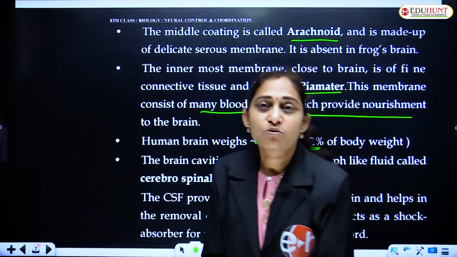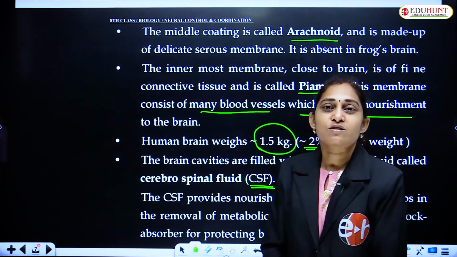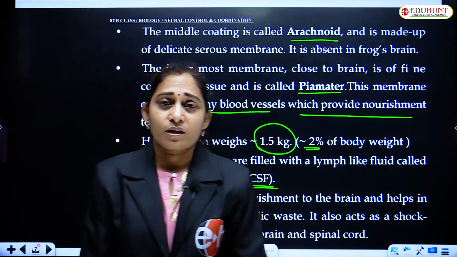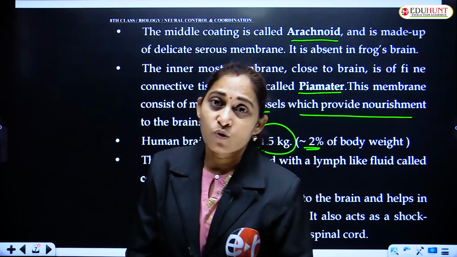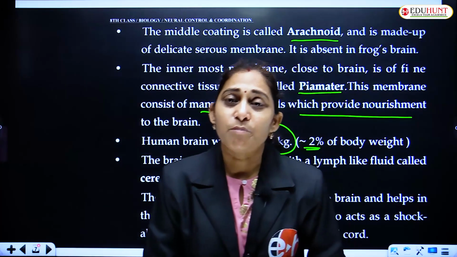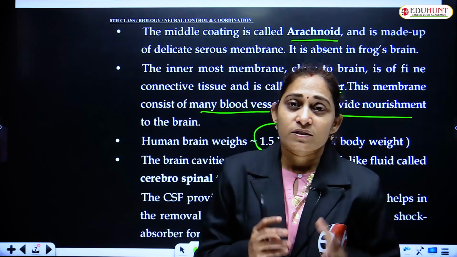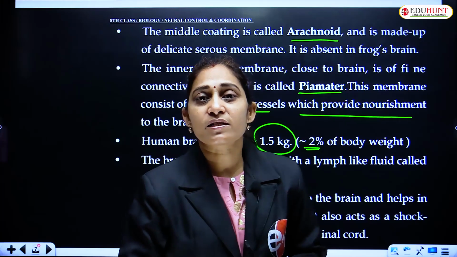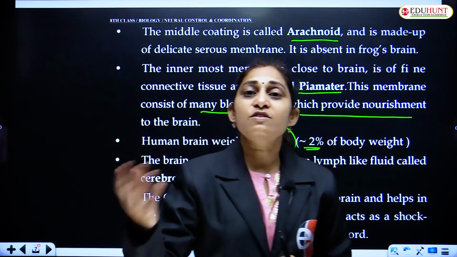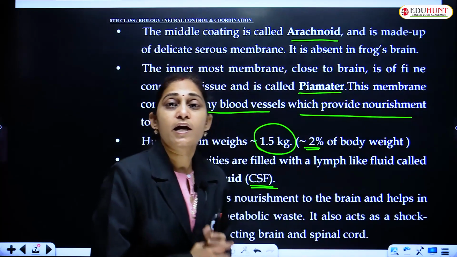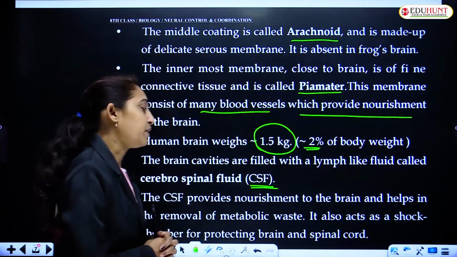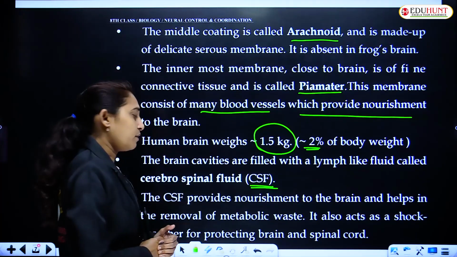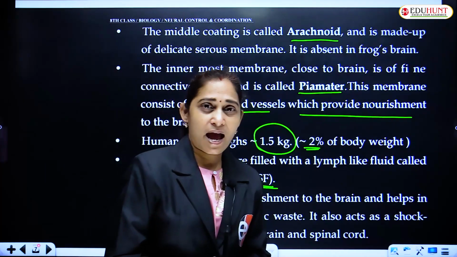Cerebrospinal fluid reminds me of something, malaria patients. The malaria parasite, that is plasmodium, multiplies in the blood, and it even goes to the liver and also multiplies in the blood. When it multiplies in the blood, sometimes the parasite may reach the brain, that is, it also reaches the cerebrospinal fluid. Then whatever medicine we give, because the severity has increased, it leads to the death of that patient. So because the parasite goes into the cerebrospinal fluid, a person may die because of malaria. It attacks the cerebrospinal fluid.